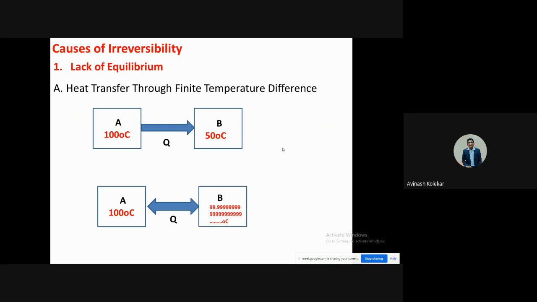Means, for example, in case of a boiler, if you transfer the heat and it will take a lot of time to transfer a small amount of heat, then that boiler is not of any use, or we can say that type of thing is not feasible in actual conditions. So that's why it becomes difficult. I'm saying that it is very difficult, but it is possible. You can't say that it is not possible. It is possible, but it is very difficult to transfer the heat with a very, very small temperature difference or equilibrium conditions. So this is the first limitation you can have.